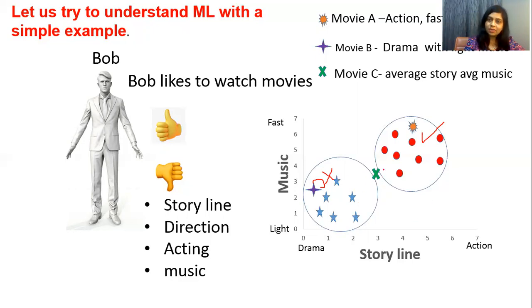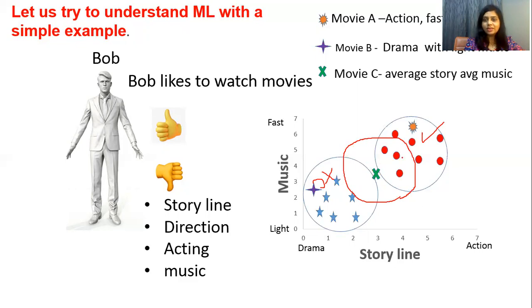Now we want to decide whether Bob will like to watch this movie or not. So how do we take the decision? Draw a circle of the same radius around this small x.